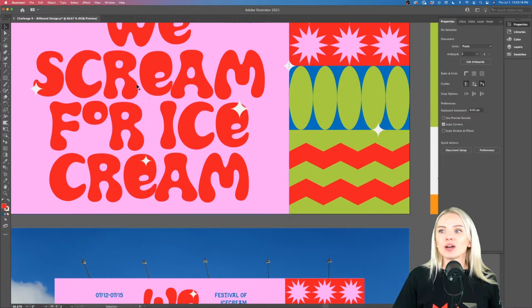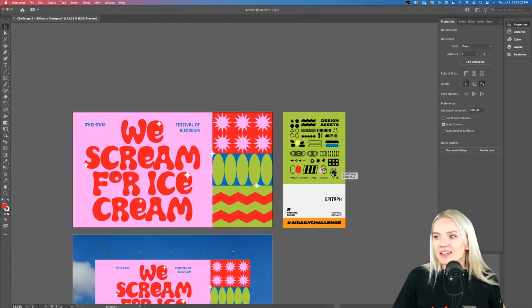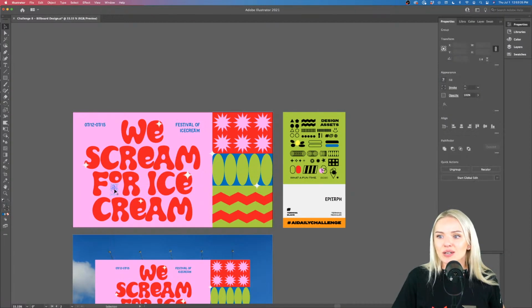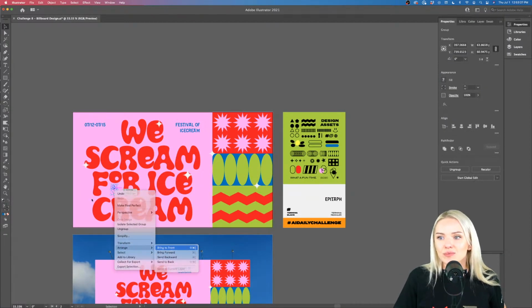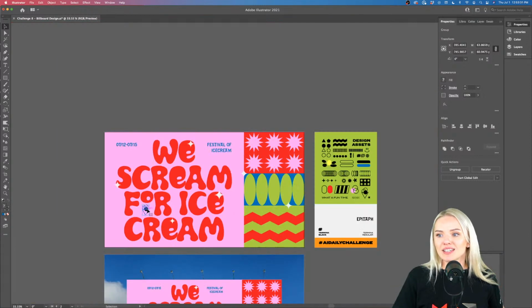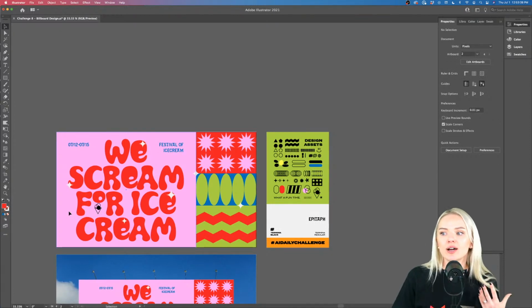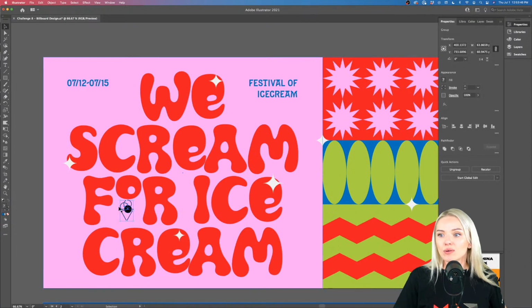I see also a way to improve this right now. I see there is some space over here, so I might place something there as well. Maybe my ice cream. Right click, arrange, bring to front, something like that. Just to fill up the space and give it a little nice touch, a little something secret. It's all about experiment, honestly. And I would like for you to experiment and to have fun with it. Or maybe we can even extend the, oh, okay.